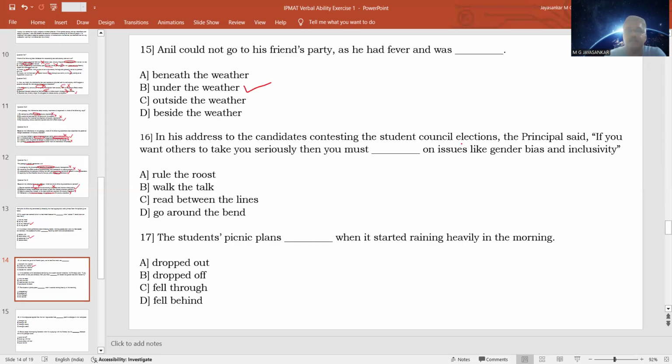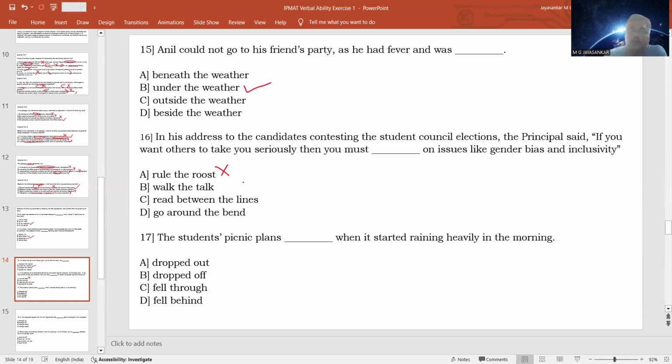In his address to the candidates contesting the student council election, the principal said, if you want others to take you seriously, then you must dash on issues like gender bias and inclusivity. So if you want people to take you seriously, you should what? Rule the rules? Rule the rules means dominate, completely dominate. Not a correct answer here. Walk the talk. Walk the talk means you act according to your talk, or you follow up your talk with your actions. That is walking the talk. So this is a good option here.